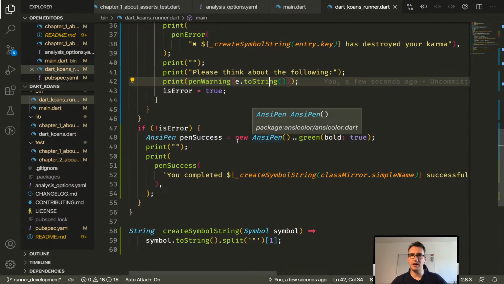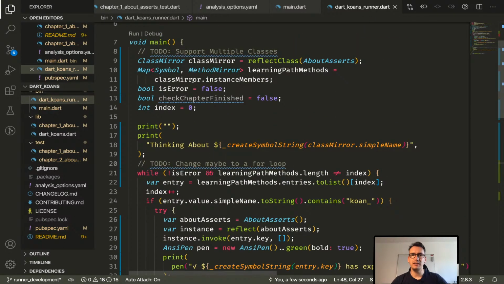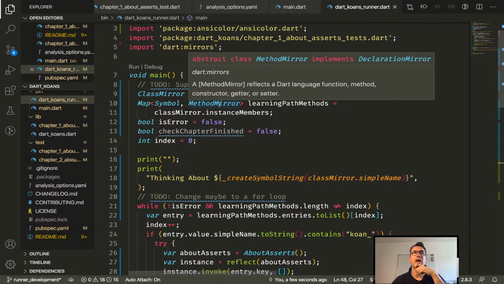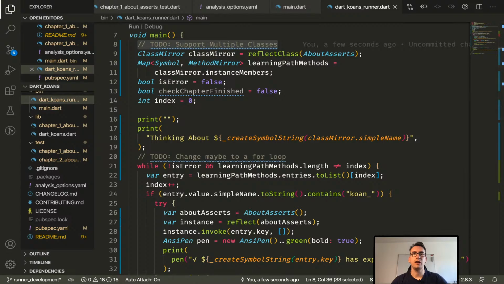Okay, so with the Dart Koans here in place, and this is running fine. So this is all for one class at the moment. Await send, okay. So we have this to-do: support multiple classes. This is very important for our Koan. The 100%, I can try that.